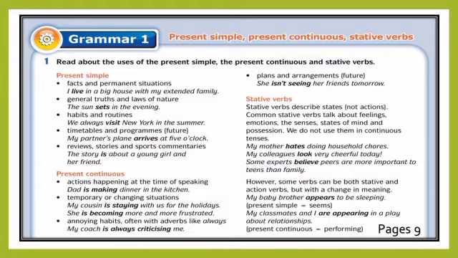We talk about reviews, stories, and sport commentaries. The story is about a young girl and her friend. Here we can see that the story is singular and we use is. For plural we use are. Right, that is about the present simple, but it is different from your present continuous.